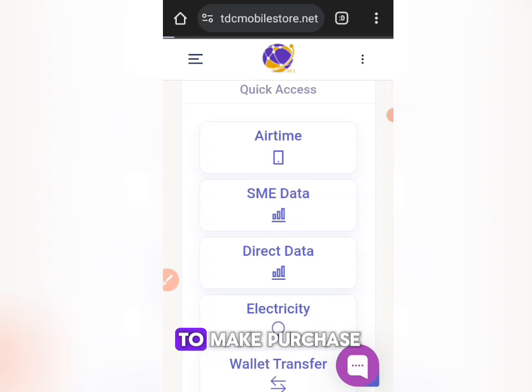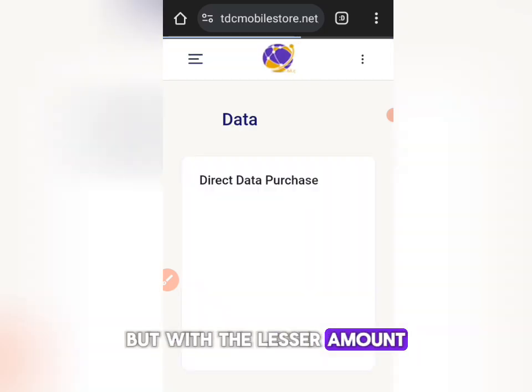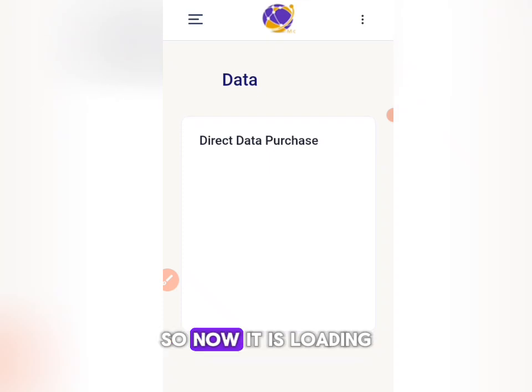That is what I want to make purchase. I want to just recharge myself. I'll show you how you can make it, show you the differences. The direct data is the normal data that we usually buy from the networks. When you buy data with the normal subscription amount, you are going to get commission. But when you make use of SME data, you are paying a lesser amount. You are going to get the actual gig that you want, but with a lesser amount. And in that, you are not going to get a commission. So now it is loading.